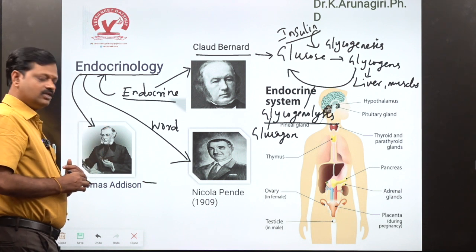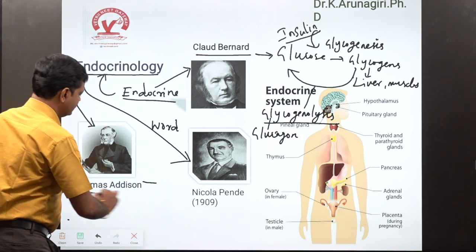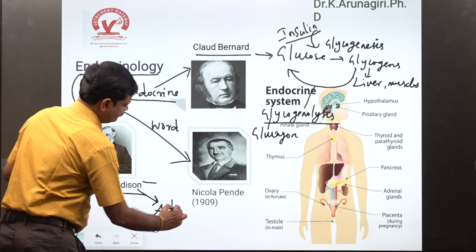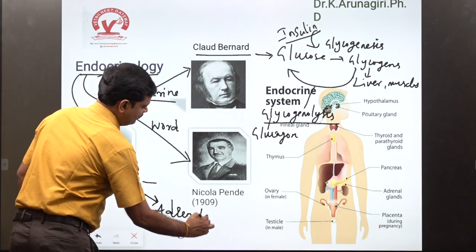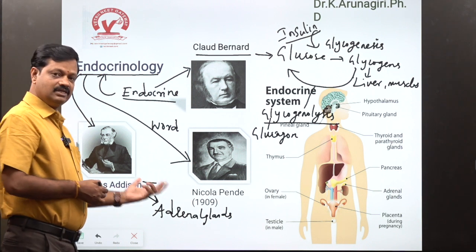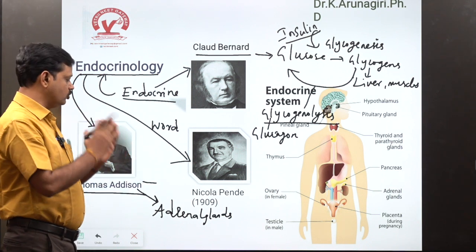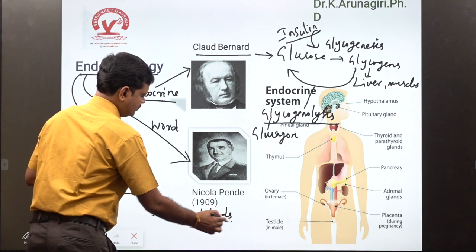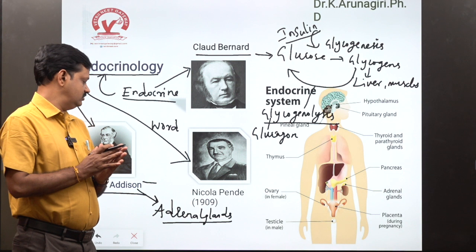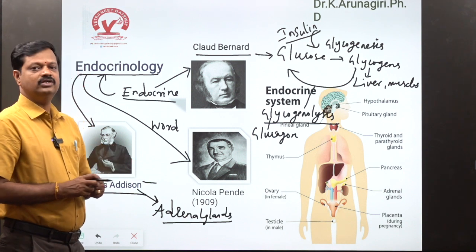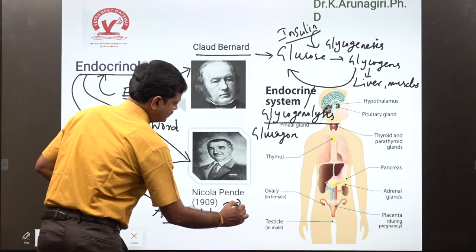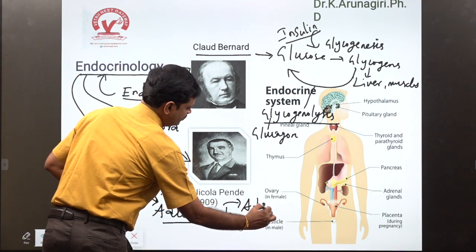Who is the father of endocrinology? Thomas Edison. He discovered adrenal gland function. Where are the adrenal glands located? The gland on top of the kidney is the adrenal gland. These adrenal glands are generally called emergency glands. They secrete many hormones, for example the adrenaline hormone.